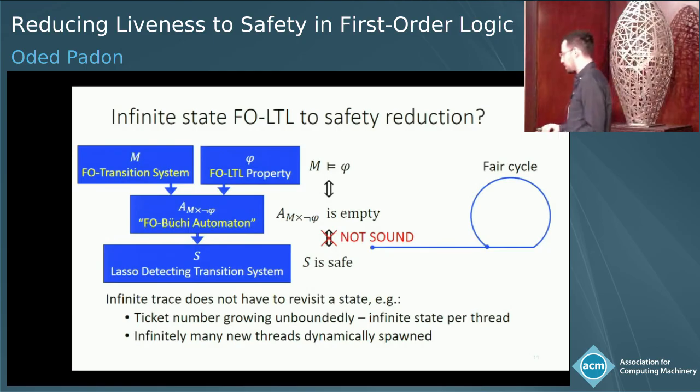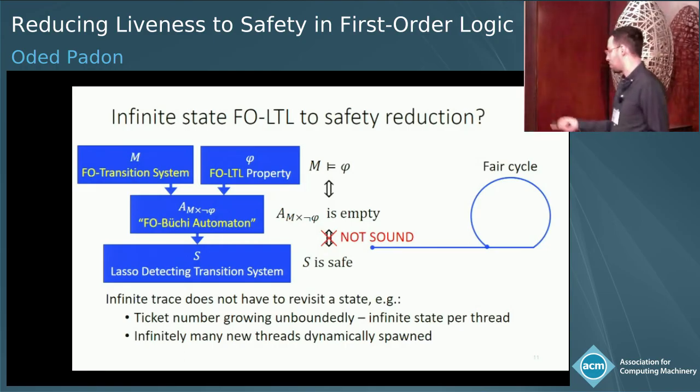And for the ticket example, this can happen for two reasons. Either a ticket number can grow unboundedly, so you see even the state of every thread is infinite. And also, really, in an infinite trace, you could have infinitely many threads. So even if you came up with some finite abstraction for every thread, still it wouldn't solve the problem.